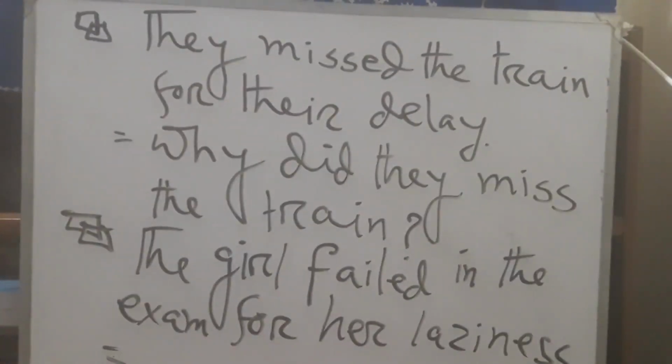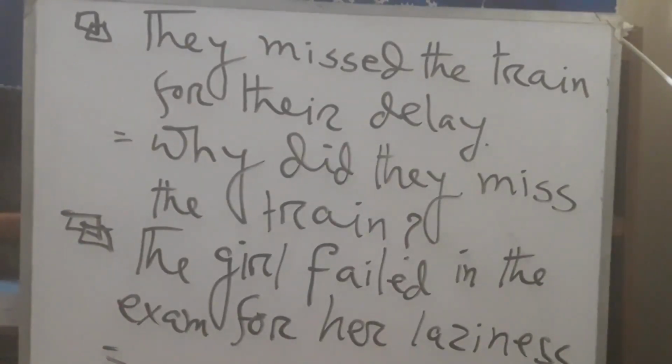So dear students, I have written another two sentences on the board. They missed the train for their delay. Actually, they did not catch the train because of their delay. Actually, the delay is the reason, is the cause of not catching the train. So I have written the answer here. Why did they miss the train? And you have to use question sign at the end of the sentence. And here I have used did, because missed is past form.